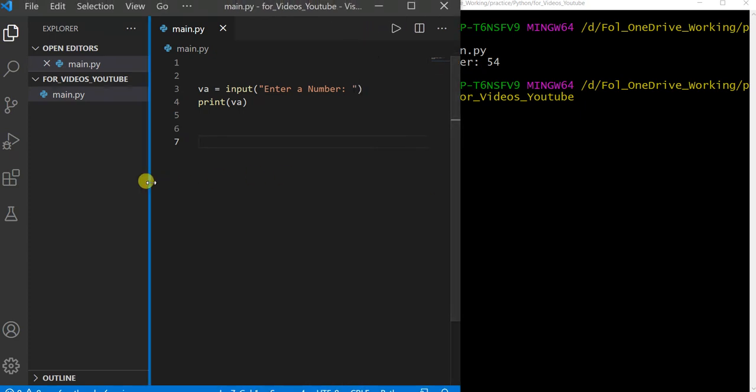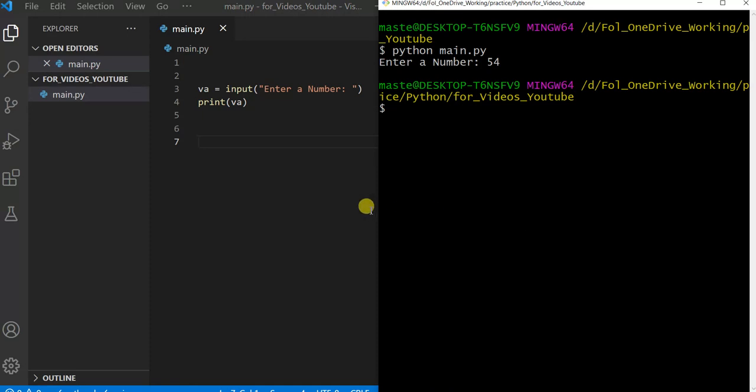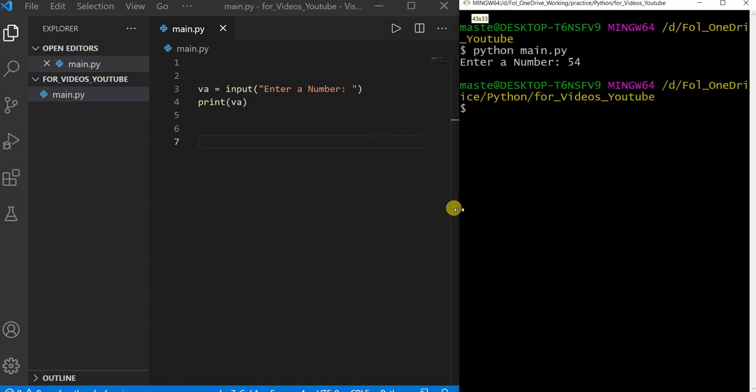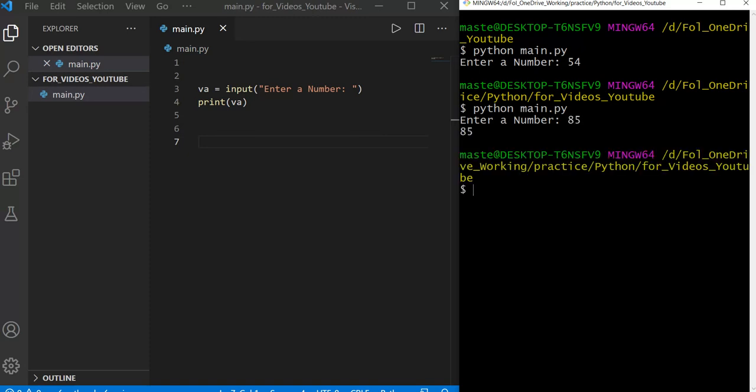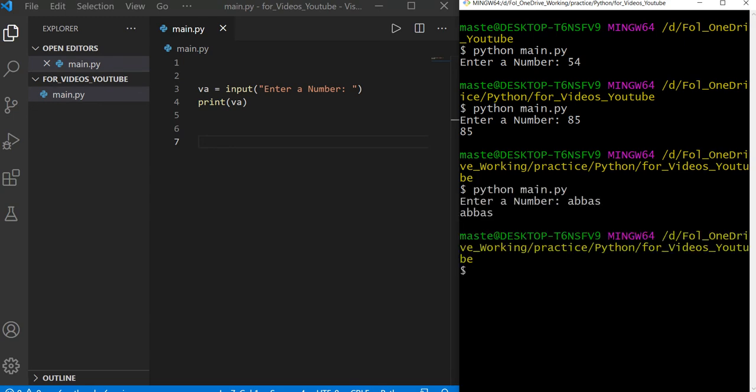So now again, I'm saying python main.py, and it asks me for the value. This time I'm saying 85. It is printing 85. One more time, let's suppose I say Abbas. It is taking Abbas.